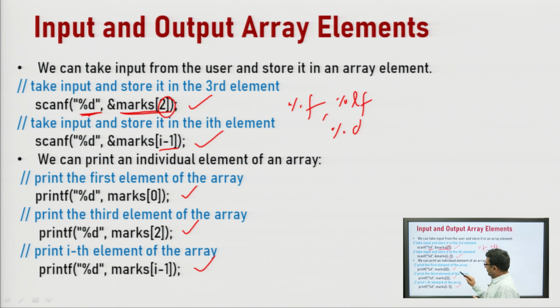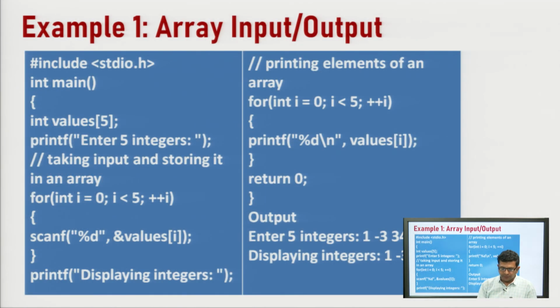Similarly, if you want to print the elements of the array to the console, we can call the function printf. This also has two parts: the first part is the format specifier, and the second part is the array element. Just see, in scanf we passed the address of the array element, but here we are just passing the element of the array. The first one, marks of 0, will print the first element of the array. Similarly, it will print the third element, and the last line will print the ith element of the array marks. So, this is how we can perform input and output operations in an array.